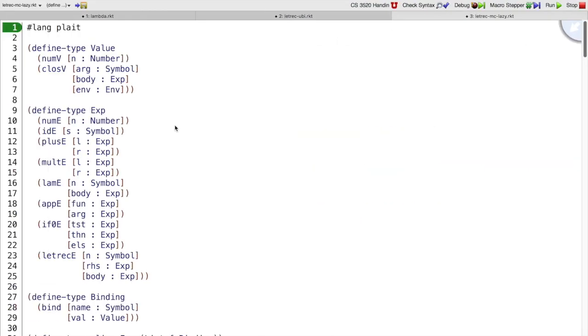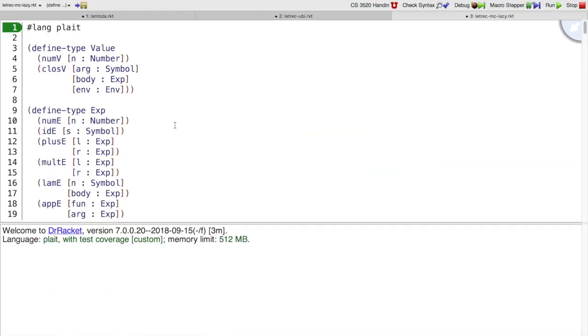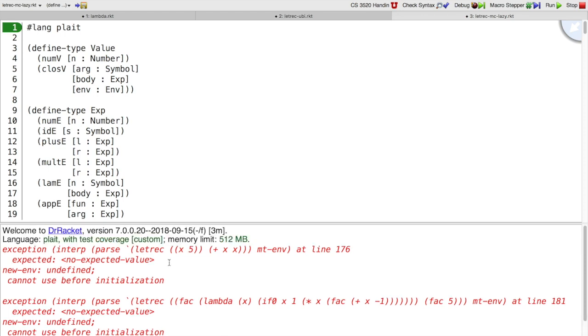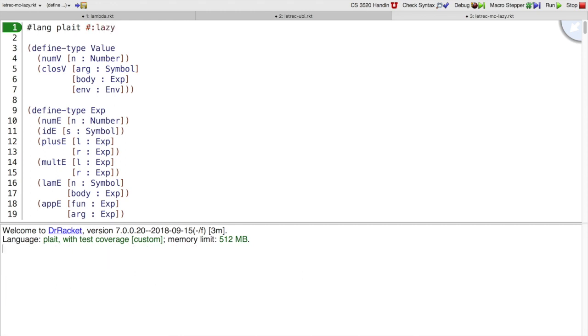Now, if we tried this strategy with just regular Plait and we run our programs, then as we saw before, we're going to get a use before initialization within Plait itself. Right? We get some exceptions that aren't caught properly because new-env is a thing that's evaluated too soon. But if I change to Plait Lazy and I evaluate these tests, then the tests all pass.